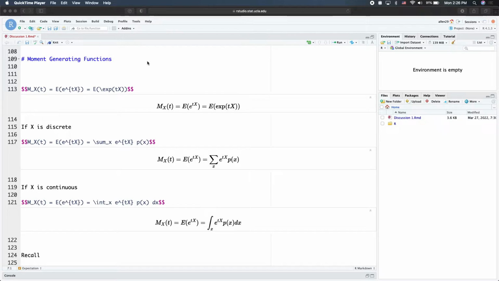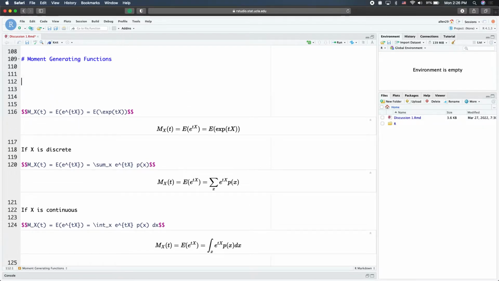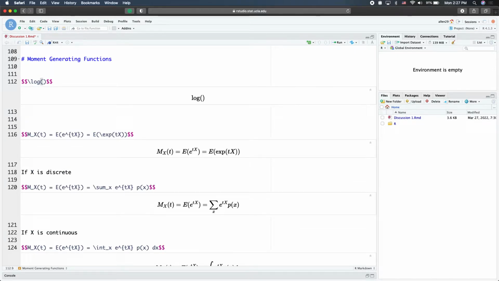Another complaint I often get from math students is that in stats we often use this log here, referring to the natural log. So the log is for the natural log.